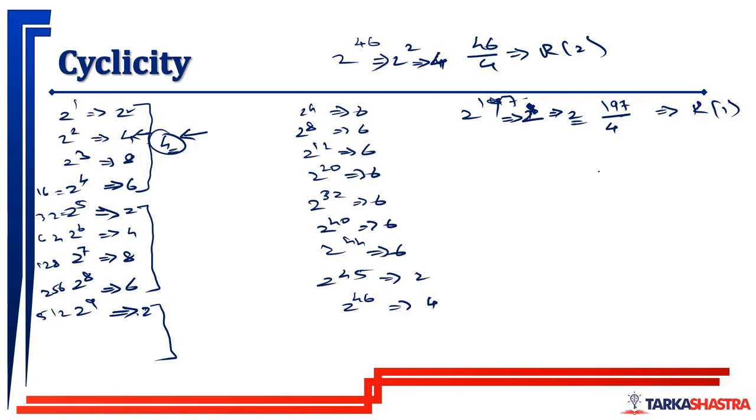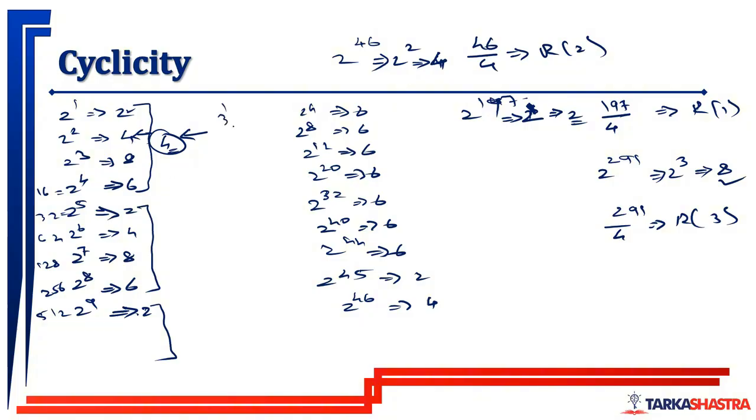है ना? 2 raised to 291. What is the last digit? What do we do? 291 divided by 4. What is the remainder? Remainder is 3. So 2 raised to 3. Whatever is the last digit of 2 raised to 3 will be the last digit of 2 raised to 291, which is 2 raised to 3, last digit is 8. Okay, 2 raised to 3 last digit is 8. This is how you can find out the last digit.